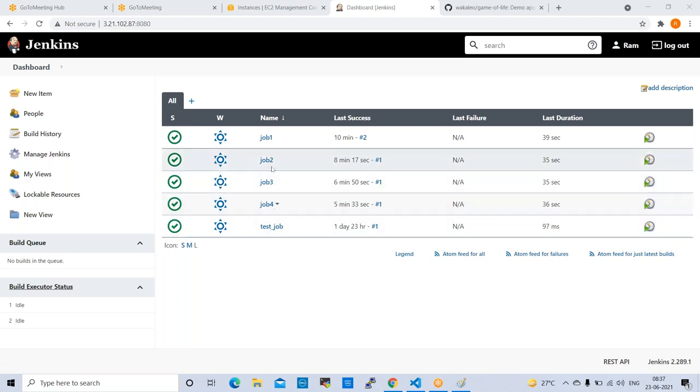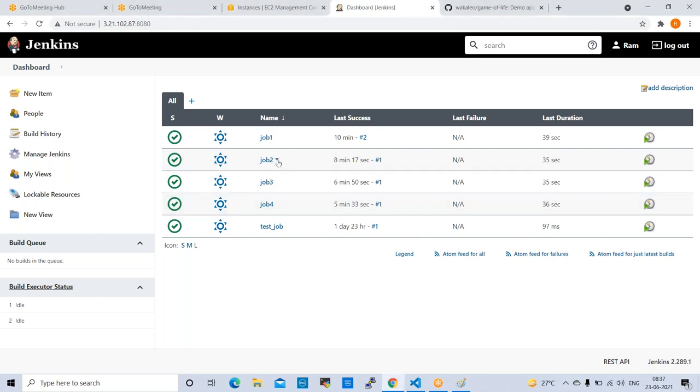So now what I will do, I put some errors in job 2. Okay, so then what will happen? Job 2 will fail. By that time job 3 will not run, and job 4 also will not run. So whenever job 1 succeeds, then only job 2 will run. If job 2 succeeds, then only job 3 will run. Job 3 success, then only job 4 will run. If job 2 fails, job 3 and job 4 will not run.